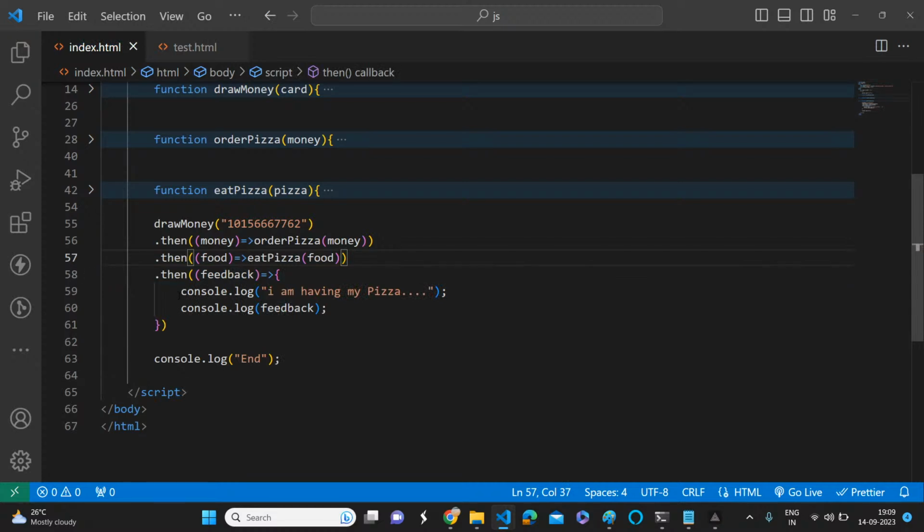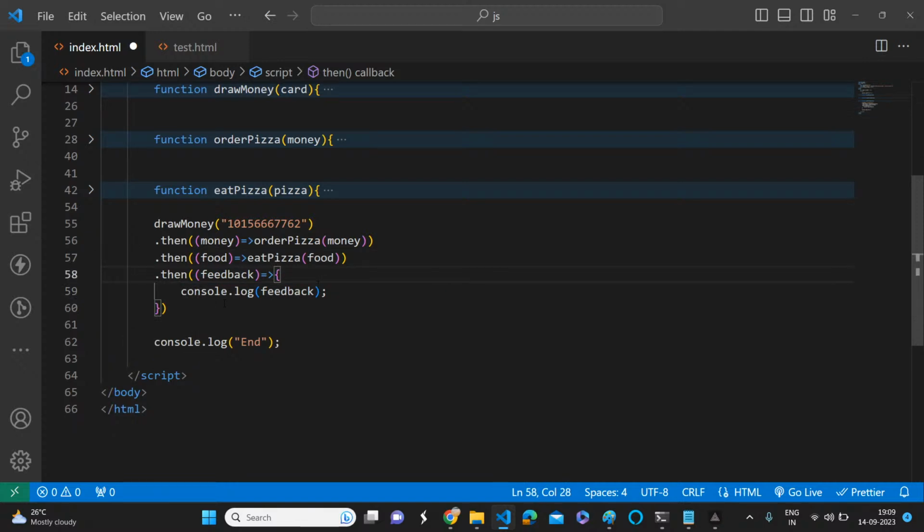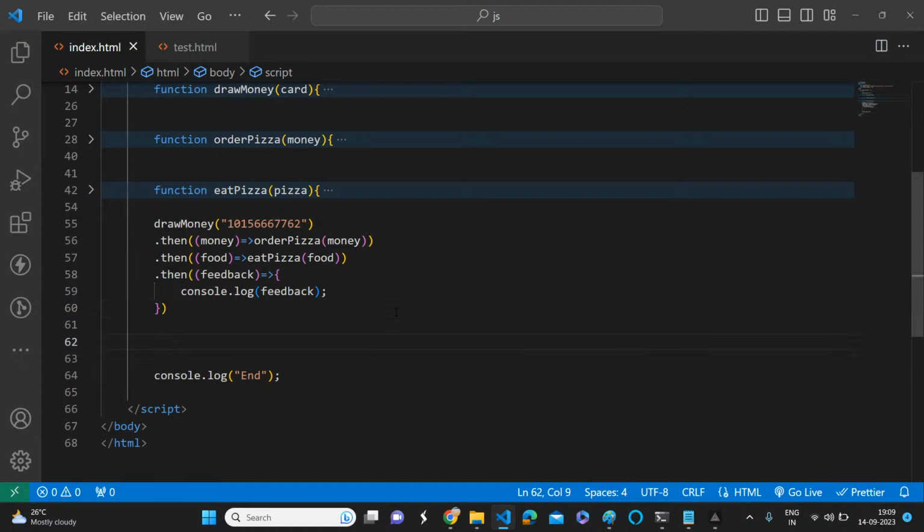I know we are taking too much time today, but it's valuable. Of course, whenever we have a console.log, it's better to use curly braces. That's the simplest syntax. So what are we going to do? We are going to deal with the same thing with what? Async and await.